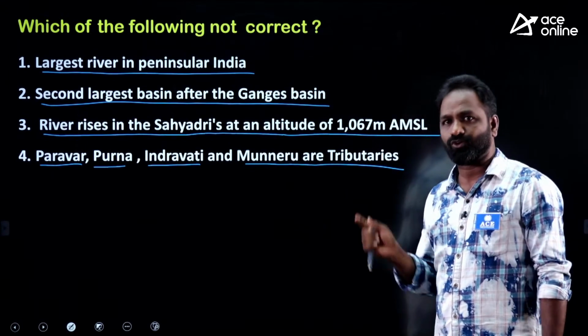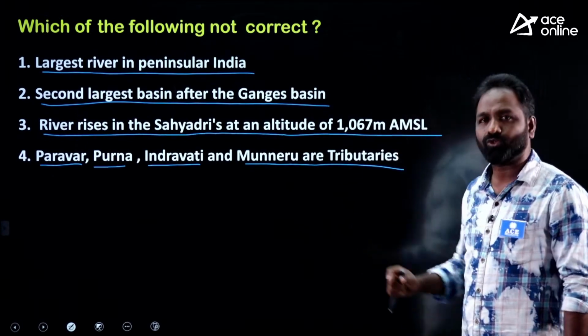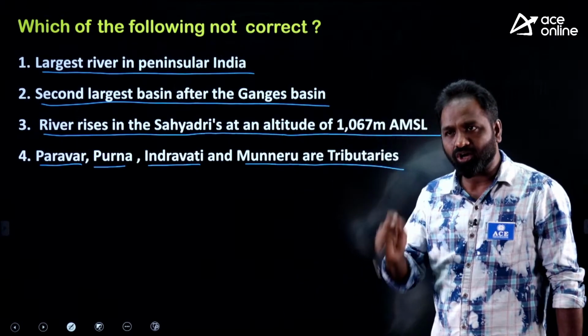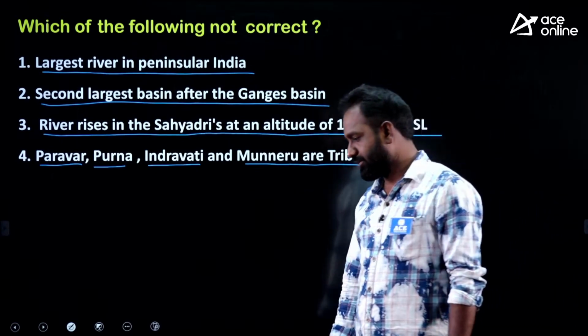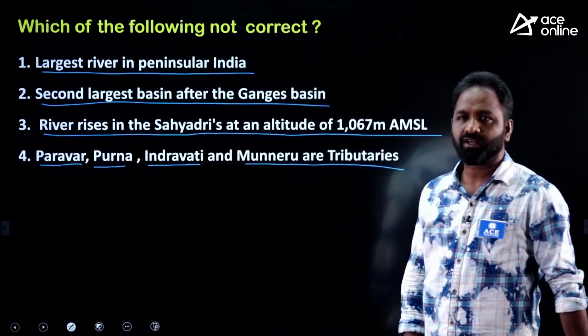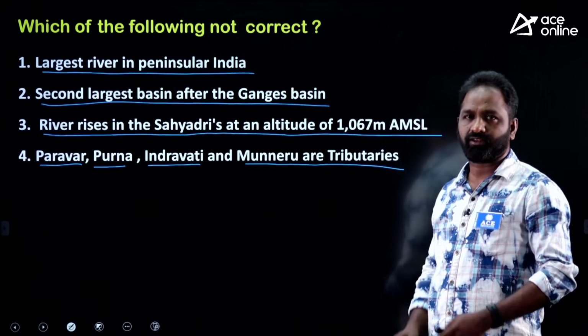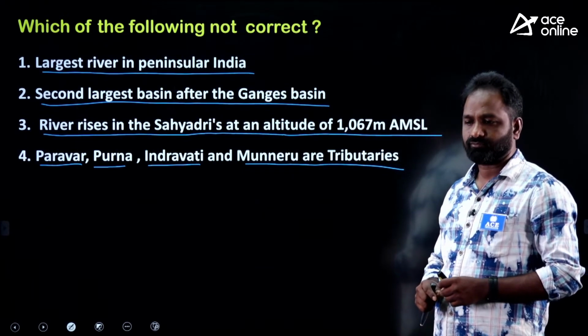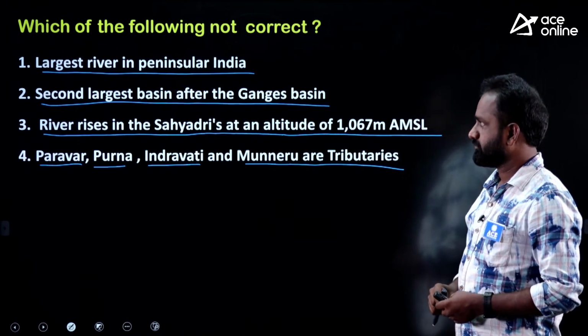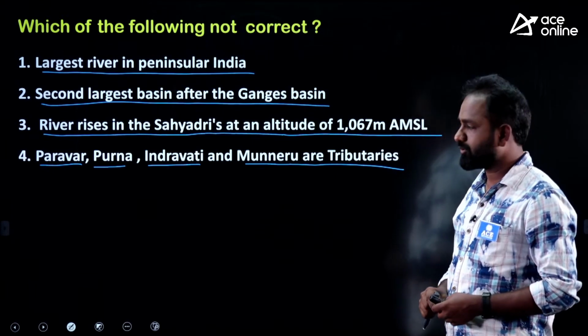So this is a question about the Godavari river. They are asking about the statement that is not correct. Now out of these 4 statements, which is the wrong statement about the Godavari river?